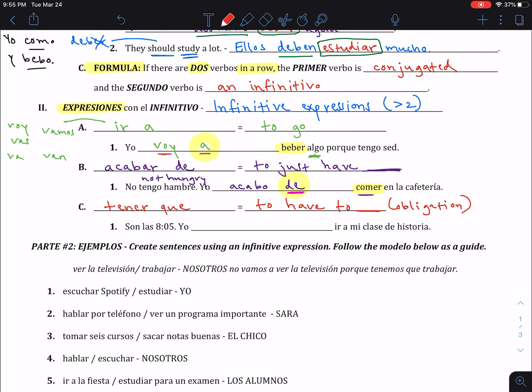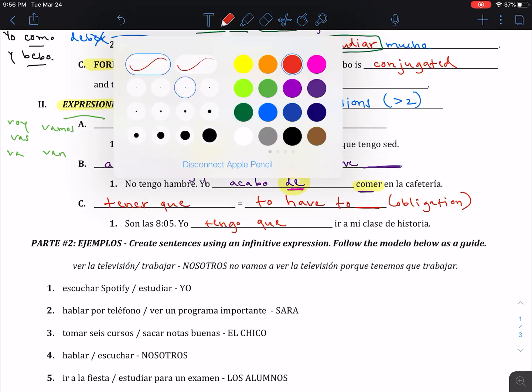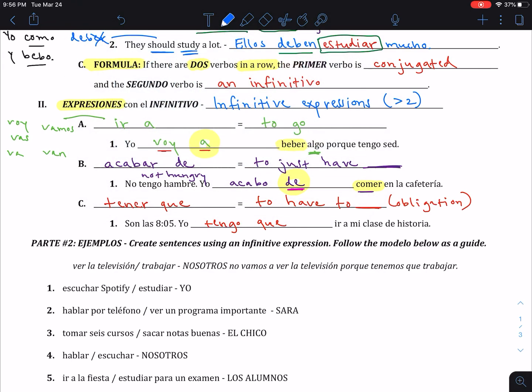Son las 8:05. Oh my gosh, it's getting late. Yo tengo que ir a mi clase de historia. Okay? So again, we have this very first verbo, yo tengo, but we have now que in here, making it now a phrase.